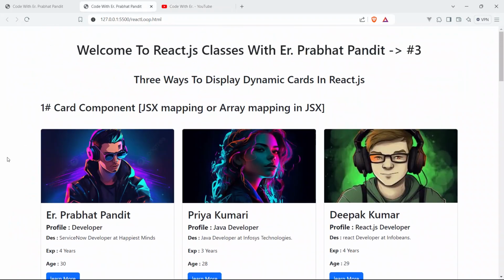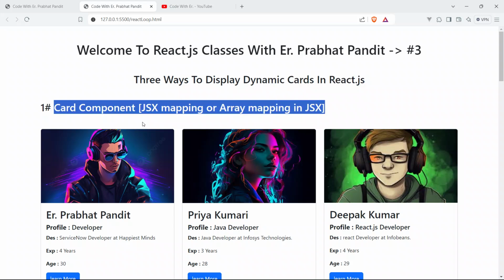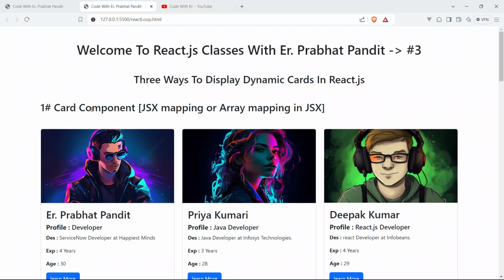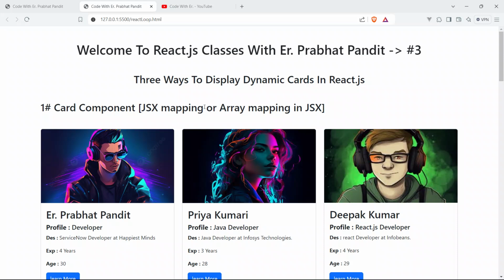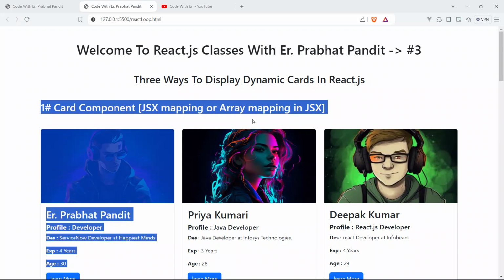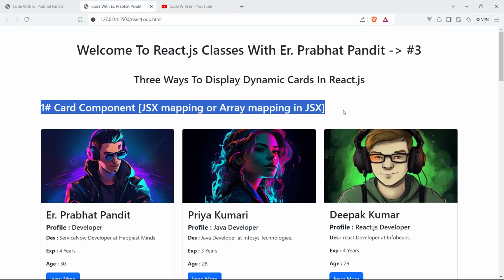You can see here I explained the first method to display dynamic cards using React.js in my previous video. Here you can see 3 ways to display dynamic cards in React.js. The first method is card component JSX mapping, or array mapping in JSX, which was completed in my previous video.